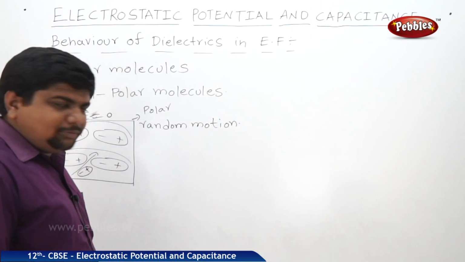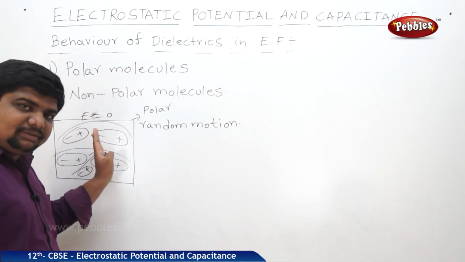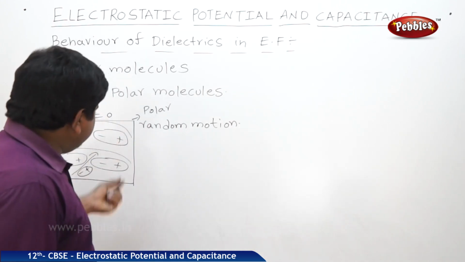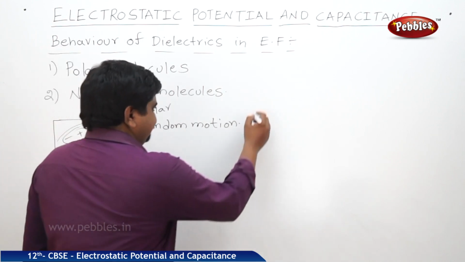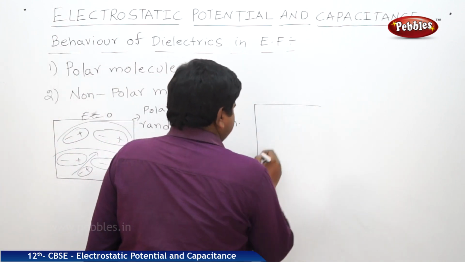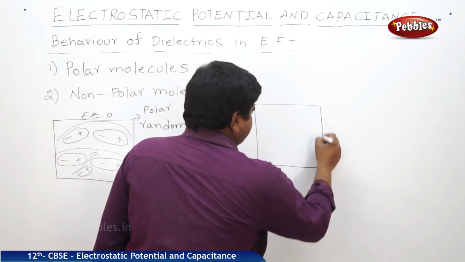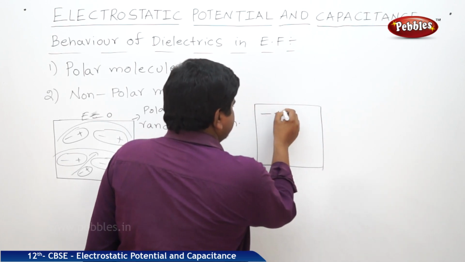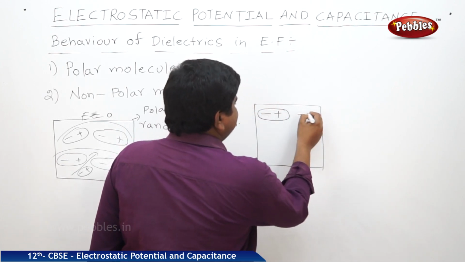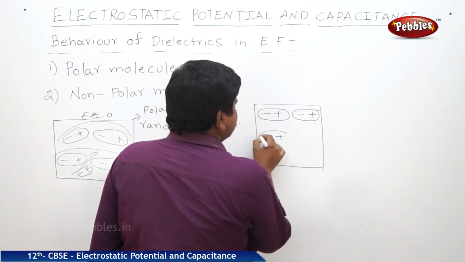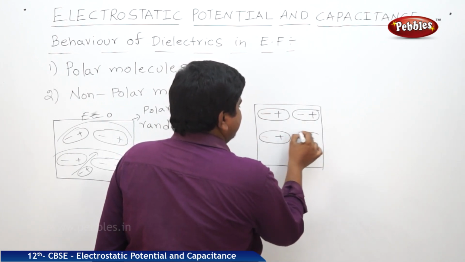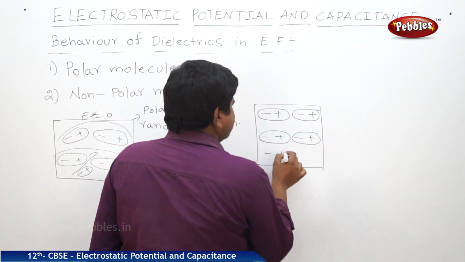What is the meaning of random motion? There is no particular direction for the molecules. But whenever this type of polar molecules are placed in an electric field, they all align towards the common direction of the electric field, whatever may be the charge.